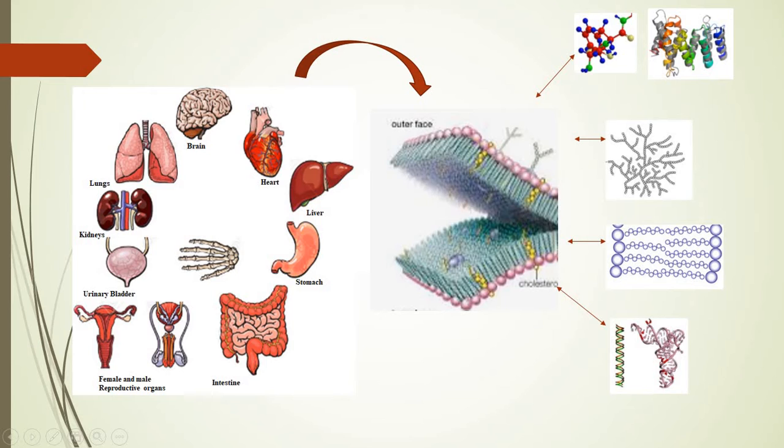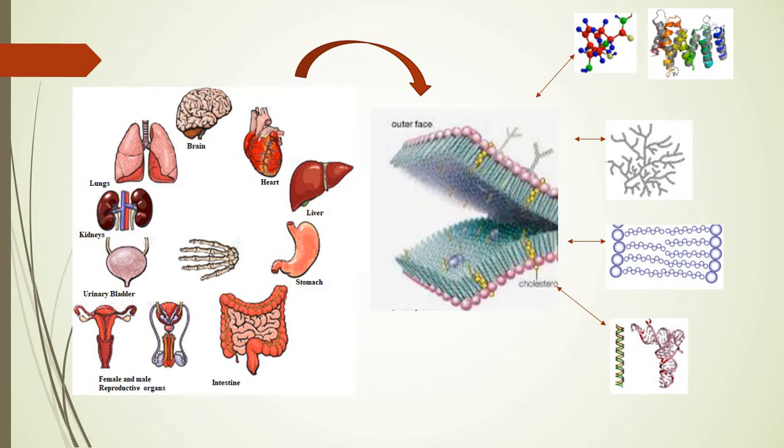Now you know that the human body comprises different types of organs like brain, heart, liver, stomach, intestine, then the reproductive organs, then urinogenital system and the respiratory unit, that is lungs. All these different types of organs which are present in the body of any multicellular organism are in turn made up of tissues, and you know that tissues are made up of the unitary substance or the unitary article that is called the cell.